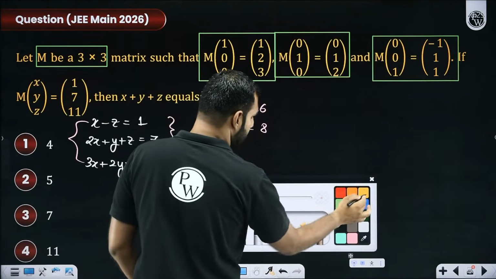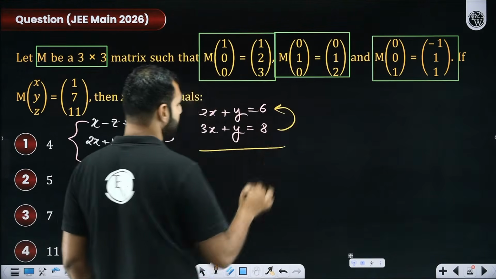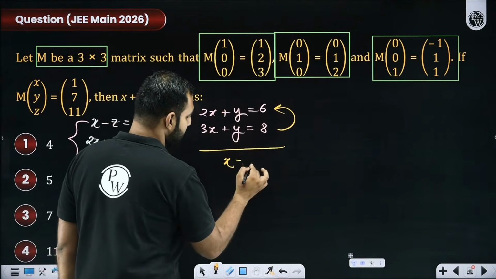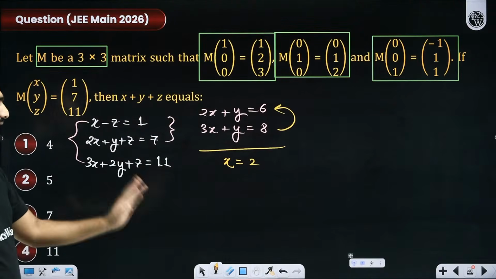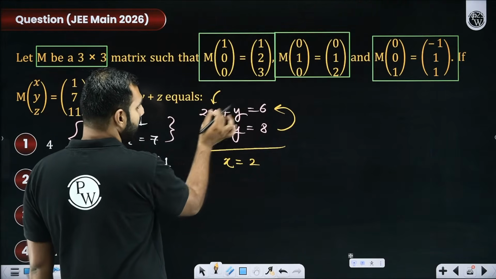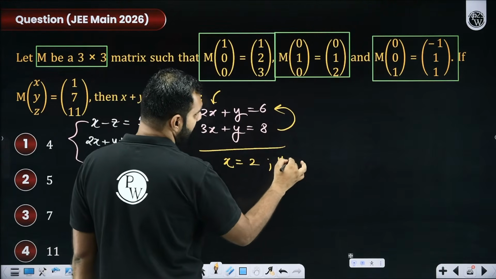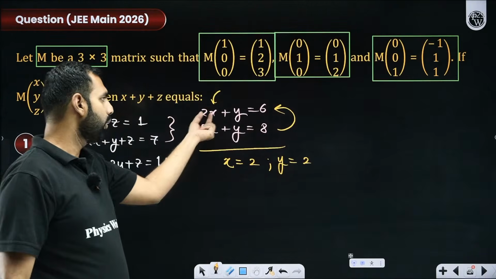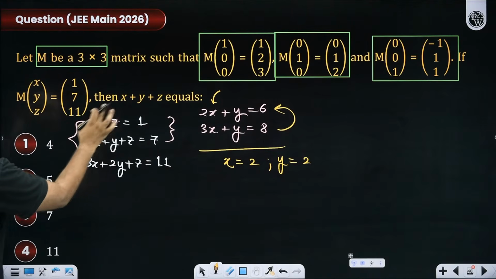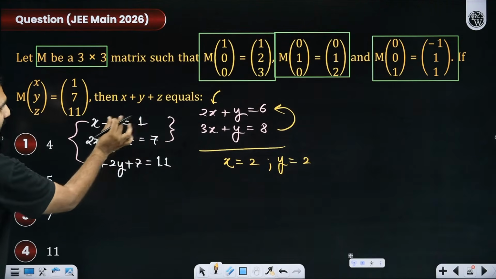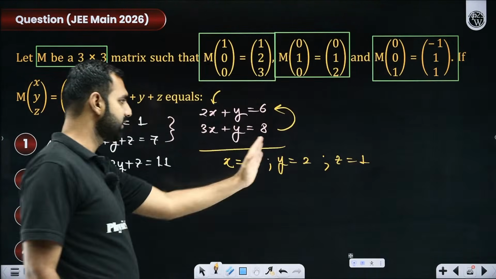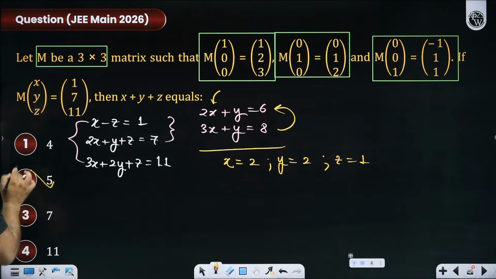Now if I subtract this from this, 3X minus 2X leaves you with X, Y and Y are cancelled, 8 minus 6 leaves you with 2. So I got X as 2. Once you have cracked X, you put that X here. 2 into 2 is 4, 6 minus 4 is 2. So I crack Y as 2. If X is 2, then 1 minus 2 is minus 1, minus Z is minus 1, so Z is going to be plus 1. Now, if somebody asks you X plus Y plus Z, that has to be 5.